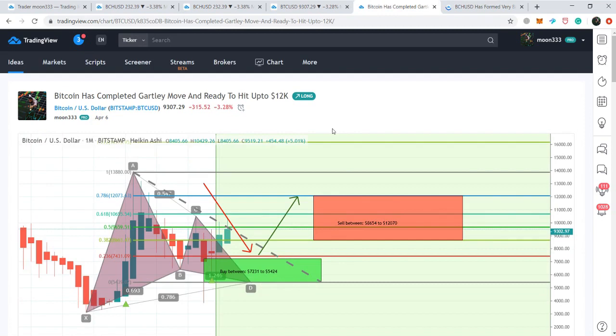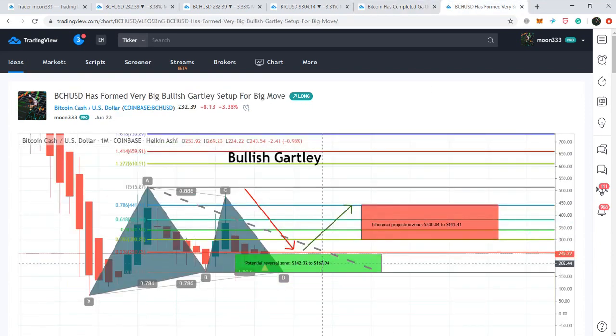And if we watch the profit potential from this support up to the potential maximum extent of the potential reversal zone, that is from $5,424 up to this level at $12,070, then Bitcoin can produce a maximum of up to 122% profit, and it has already produced 53% profit. And from this low to this high of this pattern of Bitcoin Cash, if we calculate the profit, from $167 to $441, it can produce up to 173% profit. That is bigger than Bitcoin. And at this time, it is still moving in the potential reversal zone.